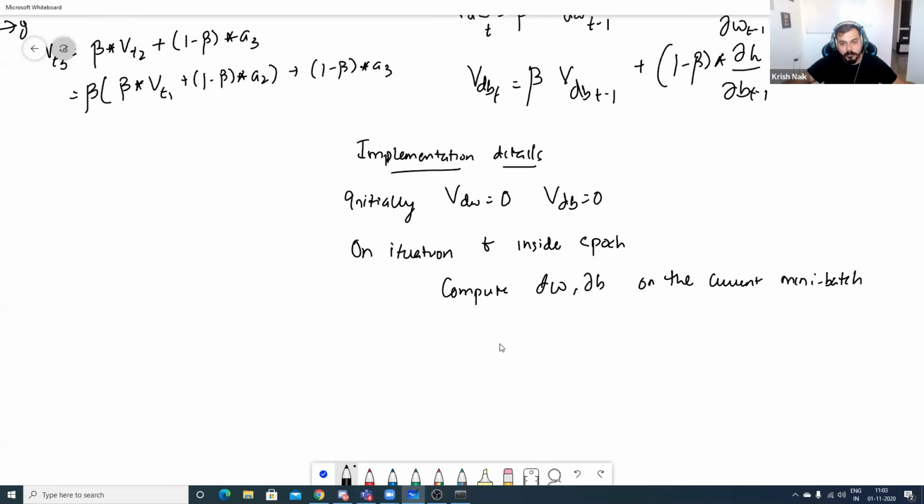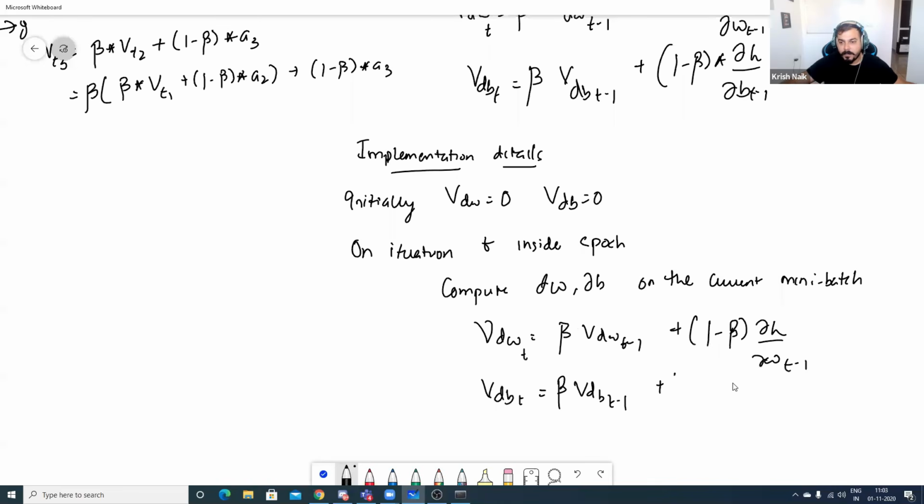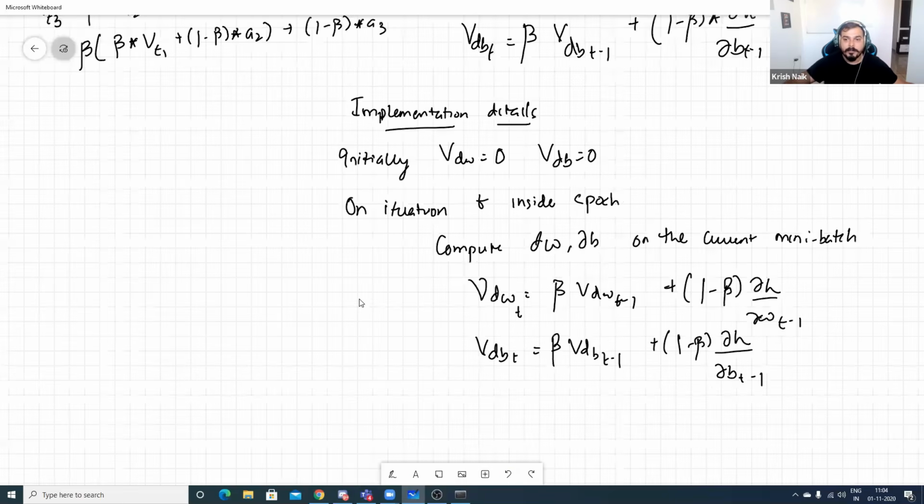And then we compute VDW by the formula beta, suppose this is my beta, VDW T minus 1 plus 1 minus beta, and this will basically be DW. So this DW is nothing but derivative of loss with respect to DW T minus 1. Okay. Similarly, we compute VDB T equals beta VDB T minus 1 plus 1 minus beta derivative of loss with respect to derivative of B T minus 1. Okay. Now, first of all, we compute these two.